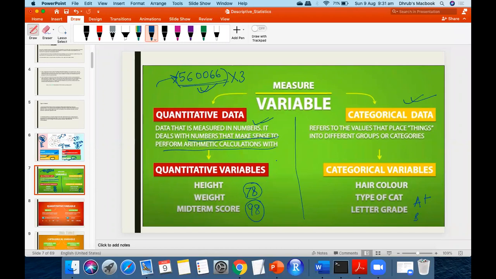I'll give more examples. For example, the food choice, or whatever questions you are going to ask a set of people. If I talk about food choice, the place of your origin, or the name of your company, that is nothing but categorical data. Understand? Yes, sir.